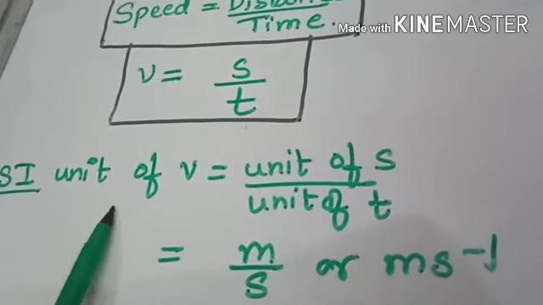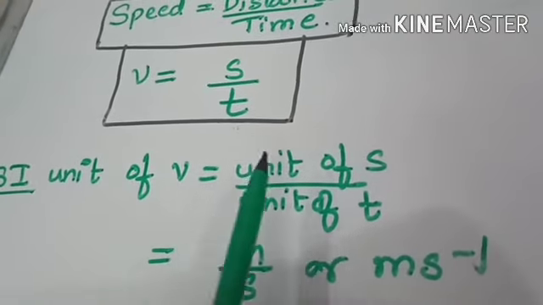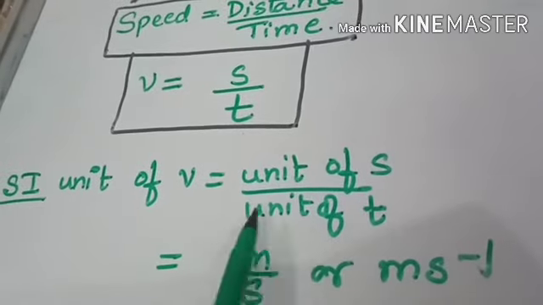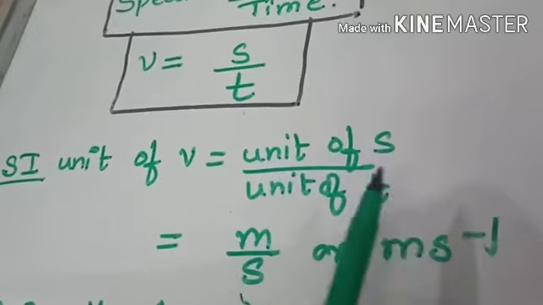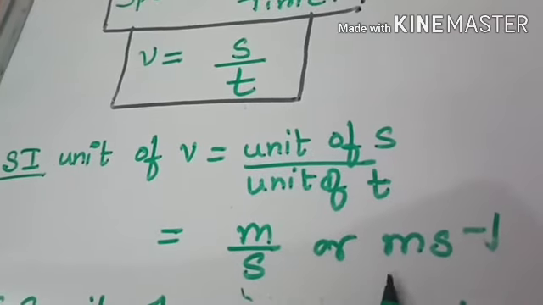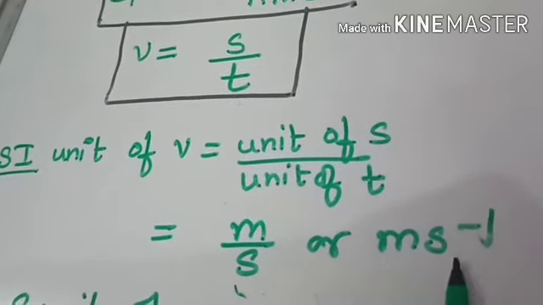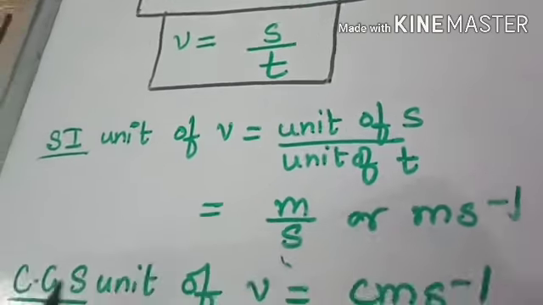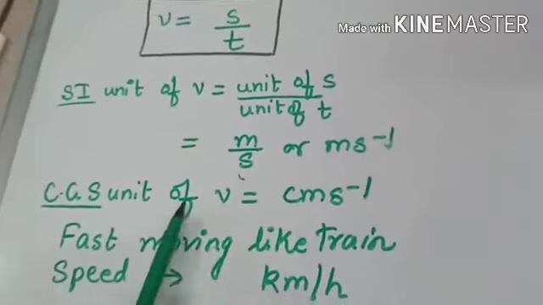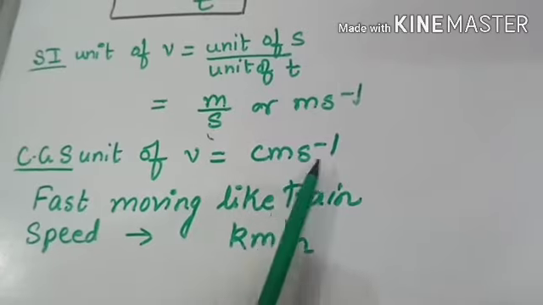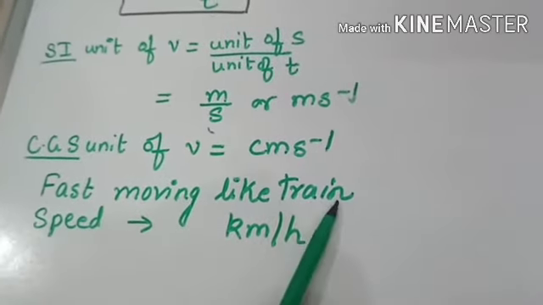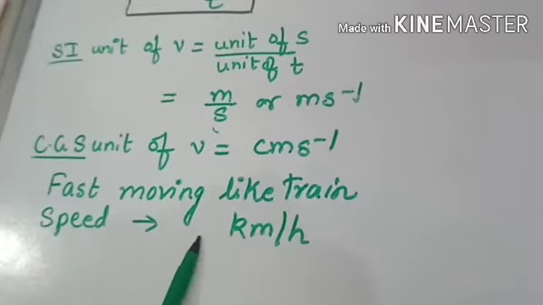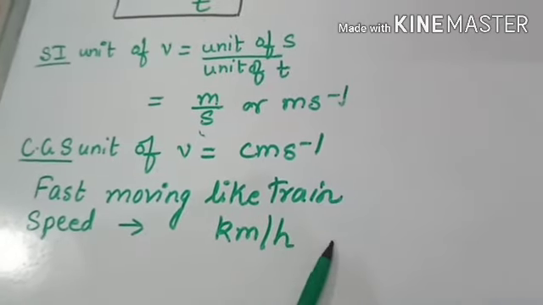Now the SI unit of speed is unit of distance upon unit of time. Unit of distance is meter, unit of time is second. So the SI unit is meter per second. CGS unit of speed is centimeter per second. For fast moving objects like a train, speed is expressed in kilometer per hour.